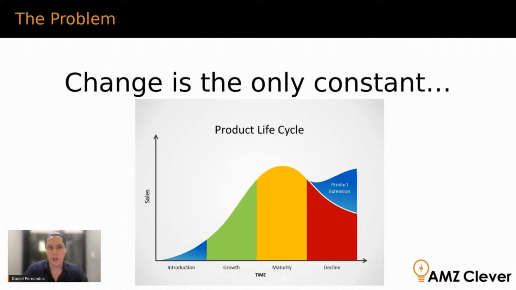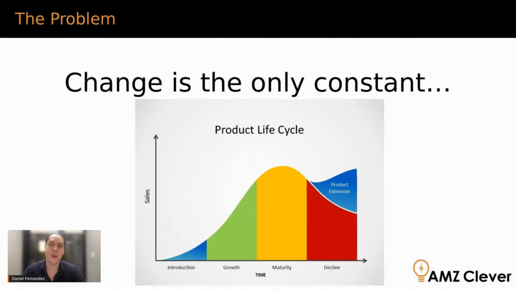Think about the fidget spinners maybe 10 years ago on Amazon. There was no demand, but then one day it started going viral, right? And then the demand basically skyrocketed. That is that green section. And then that yellow section there is when it peaks and only then starts to go down when the hype is over. But there's a little bit of blue there that says product extension.